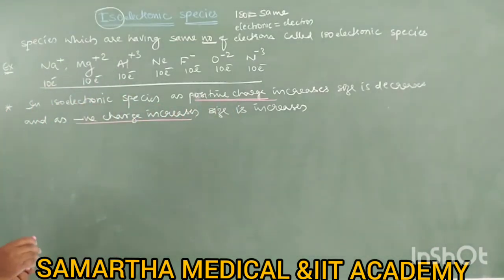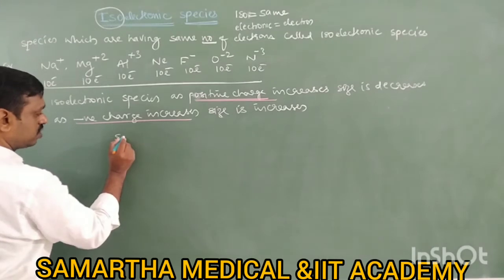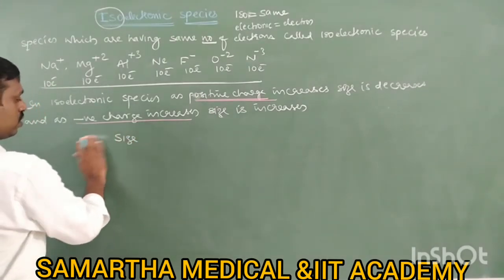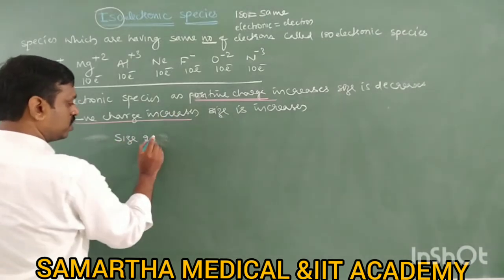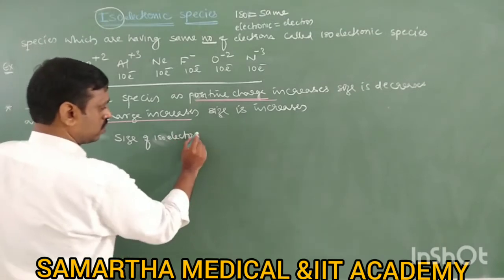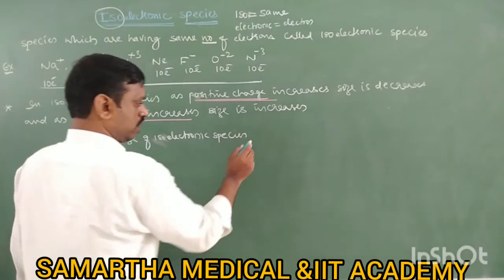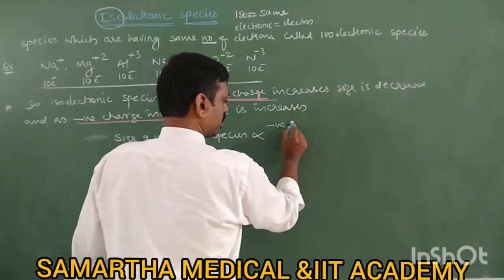Therefore, now what is the relation between size and charge? The size of isoelectronic species is directly proportional to negative charge.